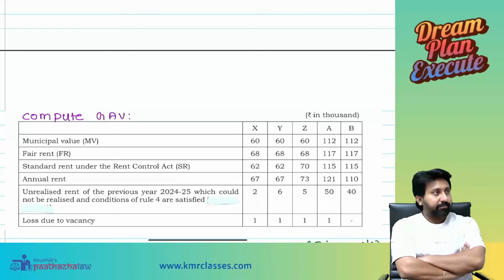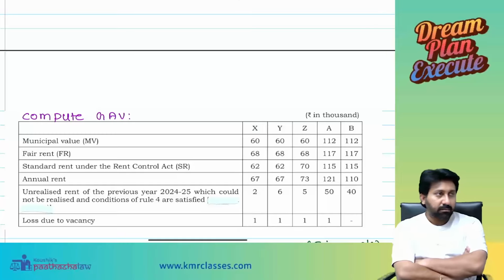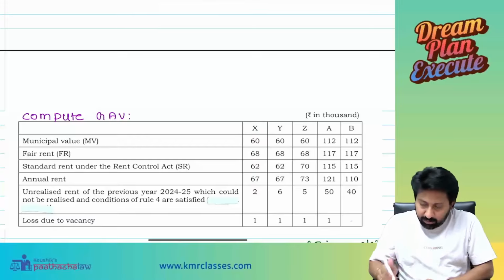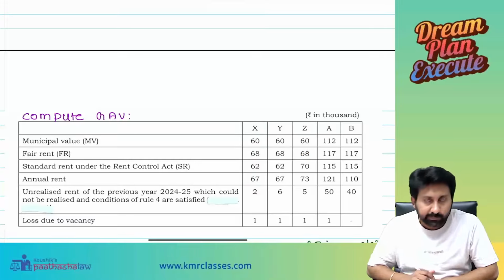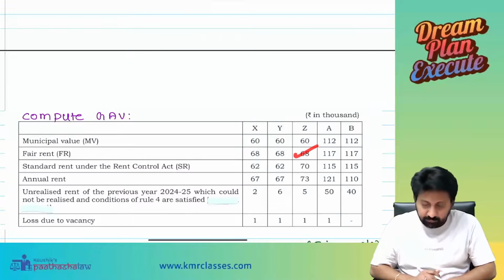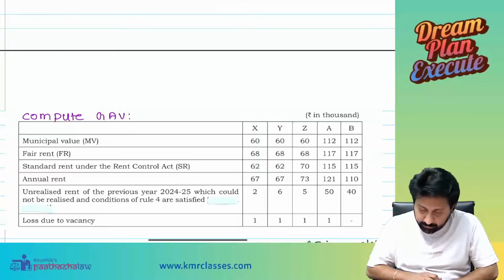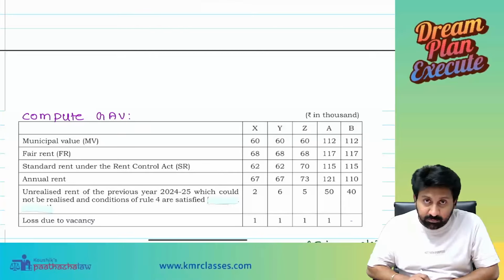Municipal value and fair rent, whichever is higher. So 60 or 68, 68 is higher. Then compare with standard rent, 68 or 70, whichever is lower. So we should take 68. Then we should compare with the actual rent. 73 less unrealized rent of 5. So 73 minus 5, 68. 68 or 70, whichever is highest, 70. From that we have to reduce the vacancy amount.